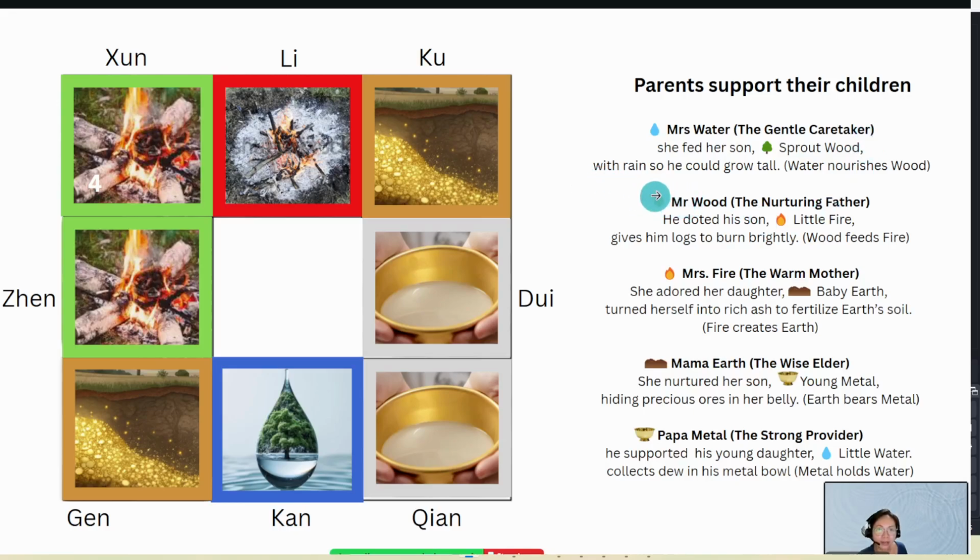She feeds the son with rainwater, then the wood can grow tall. That is the tree. Maybe wood can be seedlings, and then it grows taller. So what we call it, water nourishes the wood. All right, so now we look at the wood.